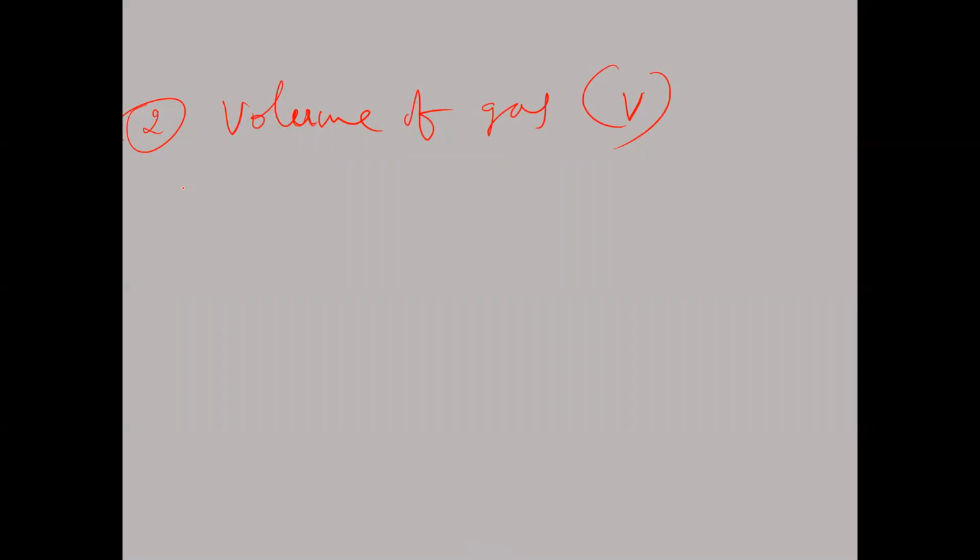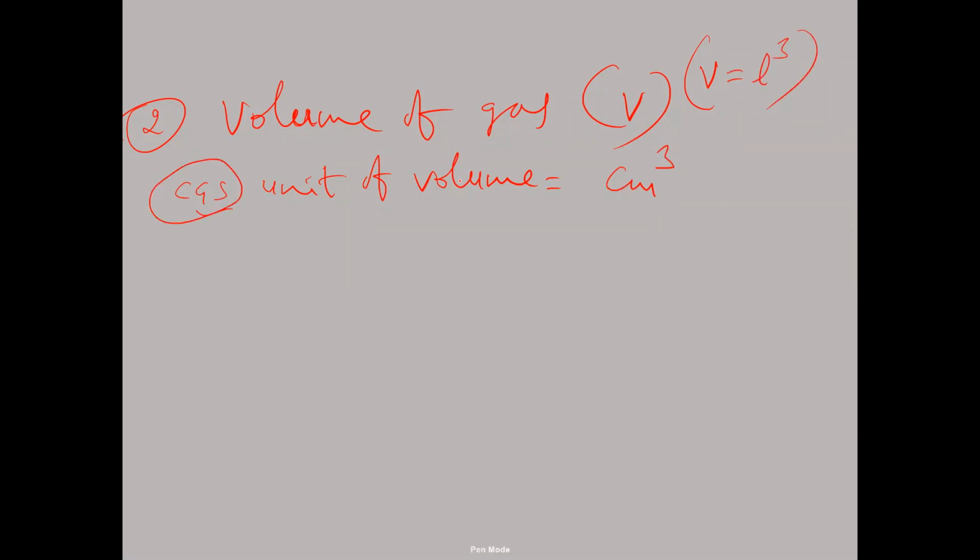What is the CGS unit of volume? Centimeter cube, remember. Generally volume is equal to length cube. Your length is measured in centimeters, centimeter into centimeter into centimeter, so centimeter cube is the CGS unit of volume.